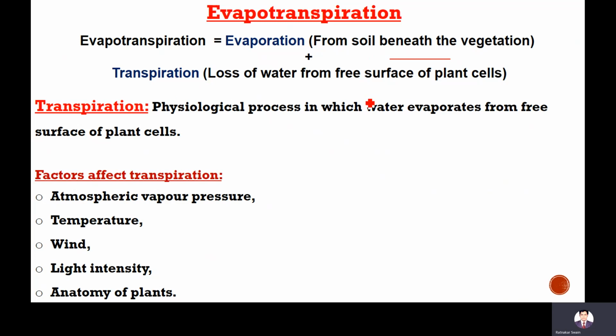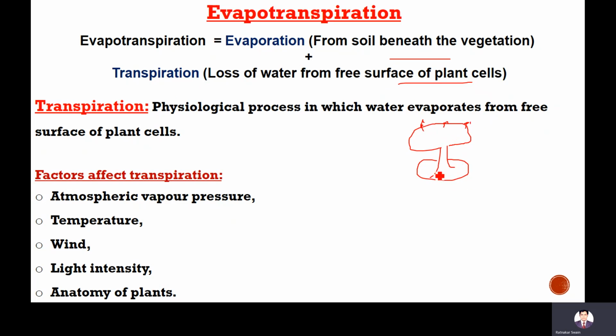Transpiration means loss of water from the free surface of plant cells. This is the vegetation, and this is the soil. There will be evaporation from the soil, and transpiration from the plant leaves. Both occur combinedly, and that's why it's called evapotranspiration.